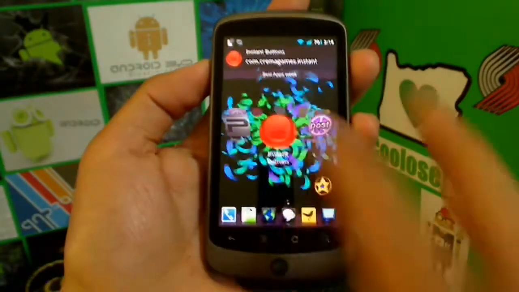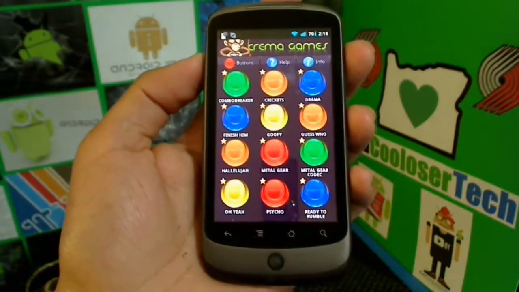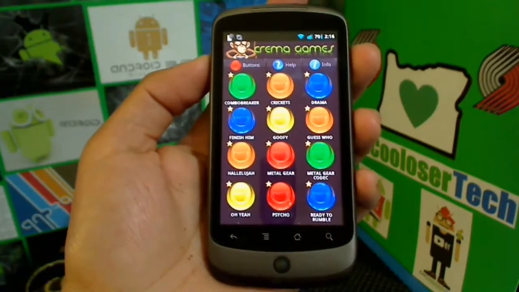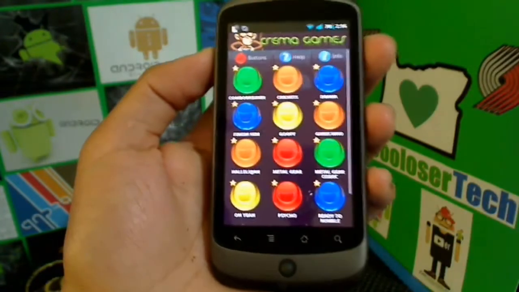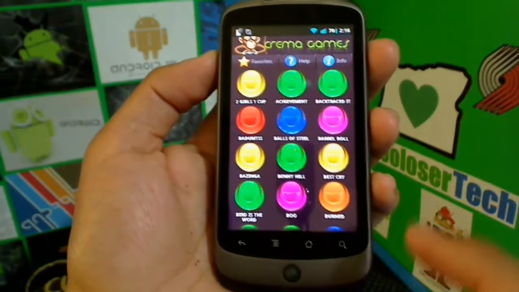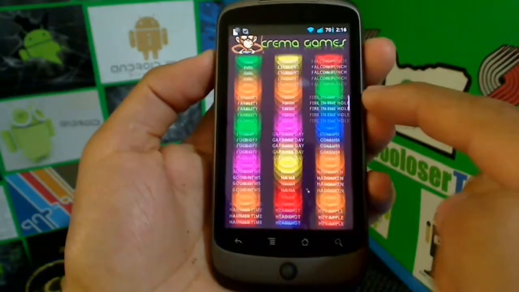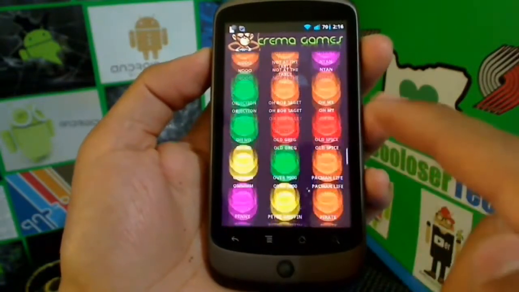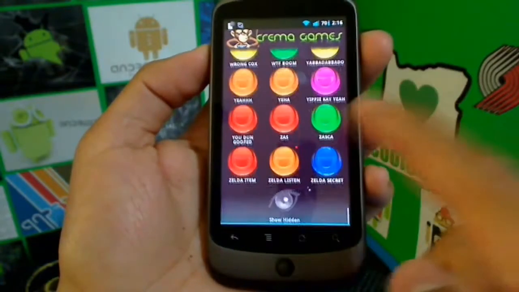Instant Buttons. This application is great for those people who like soundboards, and it allows you to add widgets to your home screen. And here are my favorite soundboards out of the many. Let's go to Buttons. And you can see here, look at that little cursor, so you can keep going down and down and down. There's quite a few, guys.